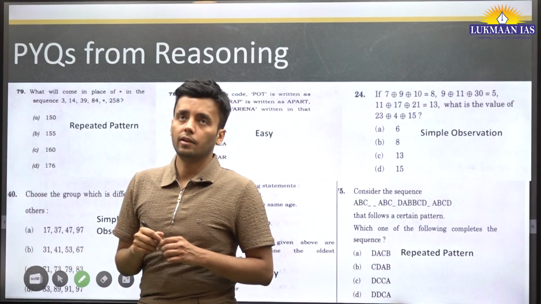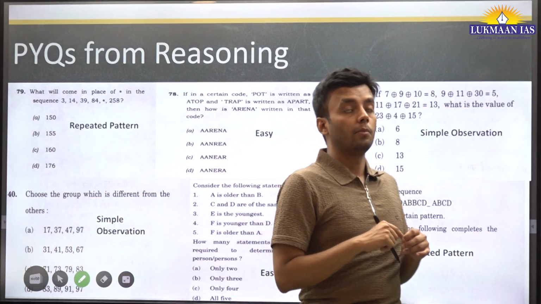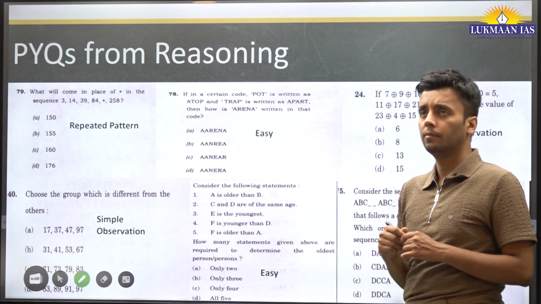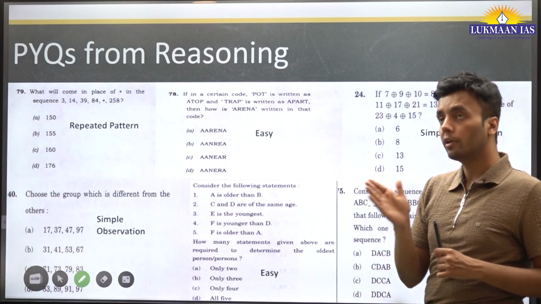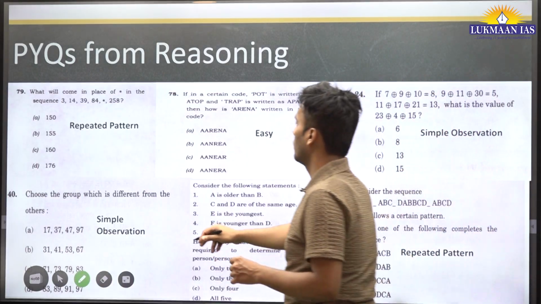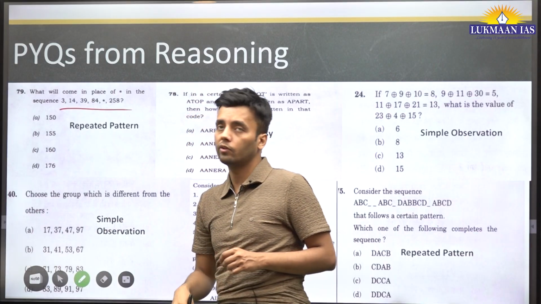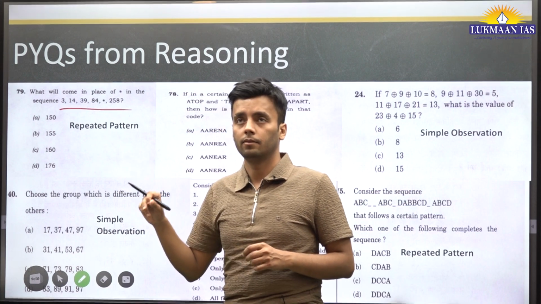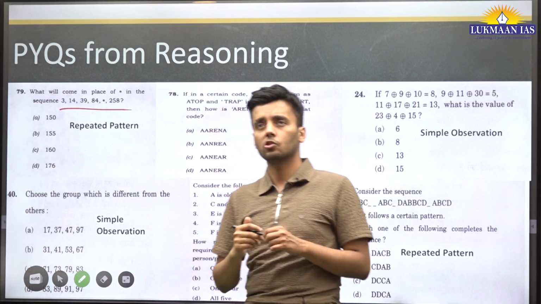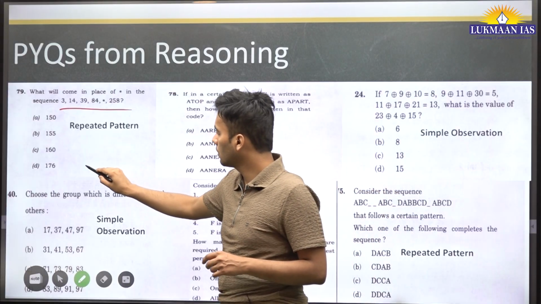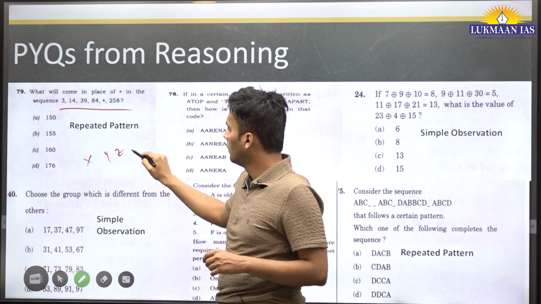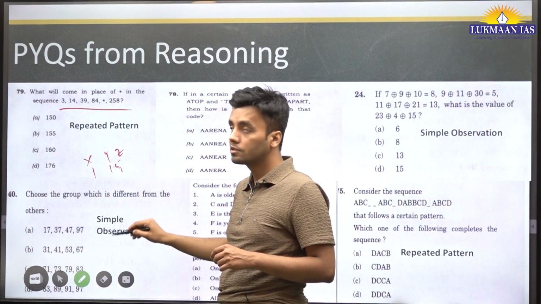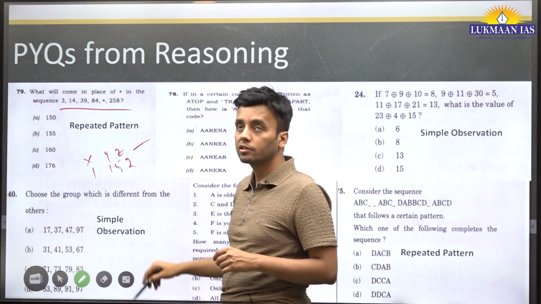Now there are certain things we need to see in reasoning and maths, particularly in reasoning, that there are some common patterns that are repeated every year. Like if you just go through PYQs, you will see that even in such kind of questions, 3, 14, 39, 84, 250, missing character, then 258, there is some common pattern that you will find in previous years. Like suppose there was a question that there is a number X, Y, Z. This number is multiplied by 1. This number is multiplied by 1.5. This number is multiplied by 2. And then what will the next number be? It will be 2.5.